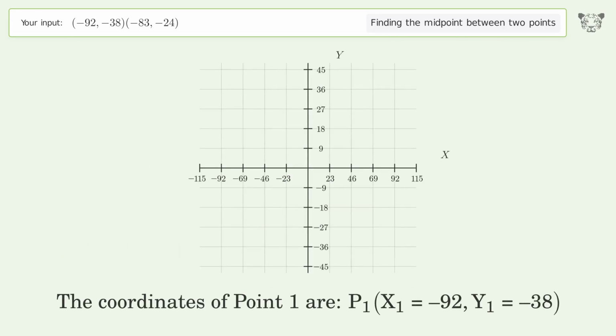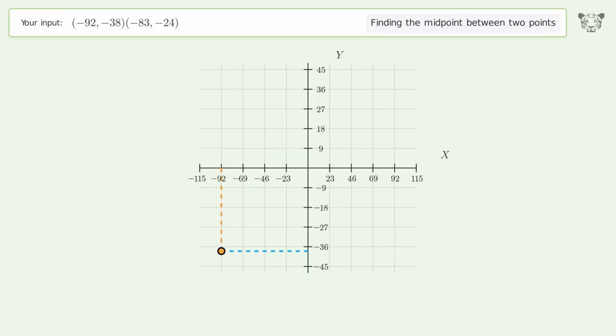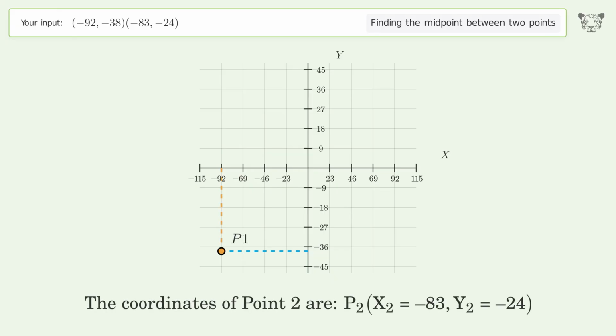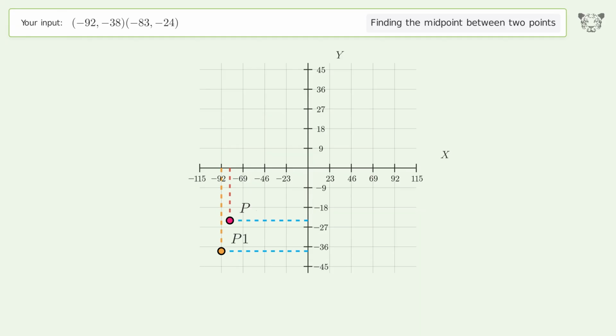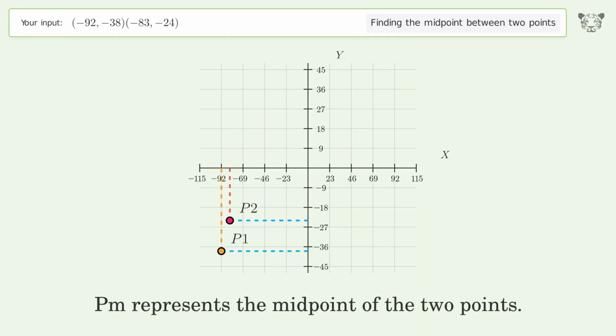The coordinates of point 1 are, x1 equals -92, y1 equals -38. The coordinates of point 2 are, x2 equals -83, y2 equals -24. PM represents the midpoint of the 2 points.